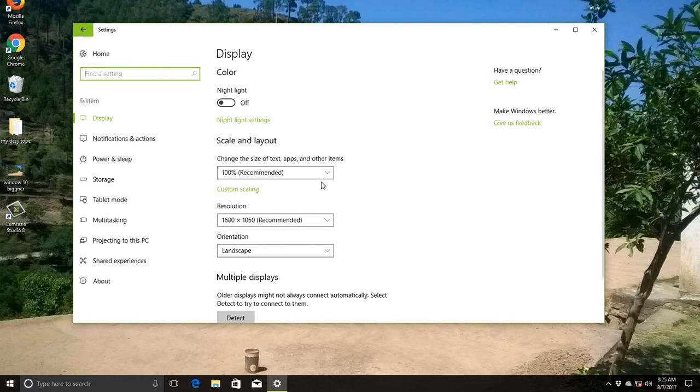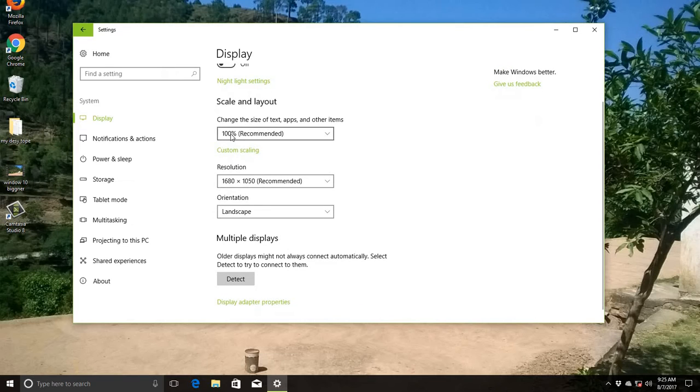Like suppose we are here at Night light, then this is our system. Brightness is on and off, and it is set so that there is a difference between night time and daytime. Next one is the scale and layout.